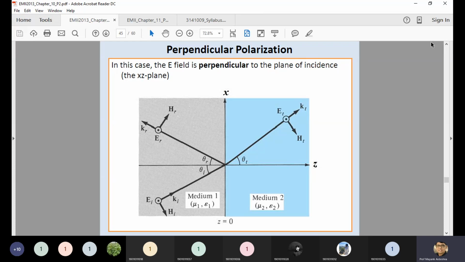This is nothing but the perpendicular polarization. In this case, your electric field is directed inside or outside of this particular screen or page. So you can see now the incidence angle is theta I, which is almost similar, but EI is directed outside of this particular page or screen, and HI is parallel to your XZ plane.